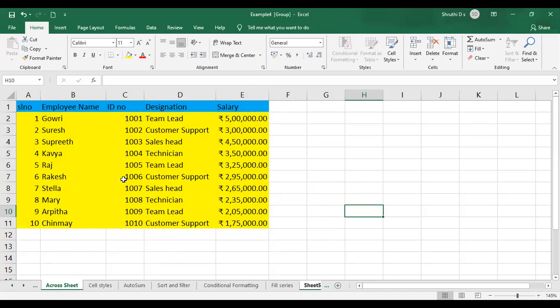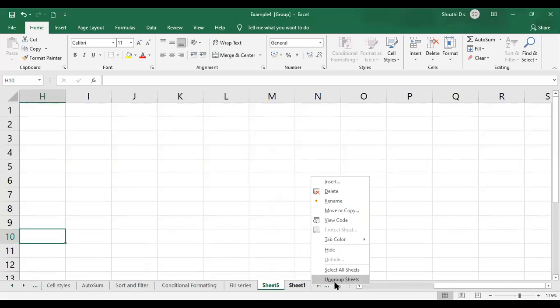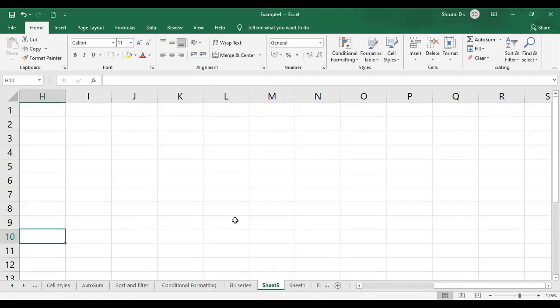So now, to know which sheet I'm actually in, just ungroup the sheets. Now I have actually grouped the sheets, which you can see at the top in the status bar. But if you want to ungroup it, right click on any of the sheets that you have selected and say ungroup sheets. Now you can view the individual sheets that are available.